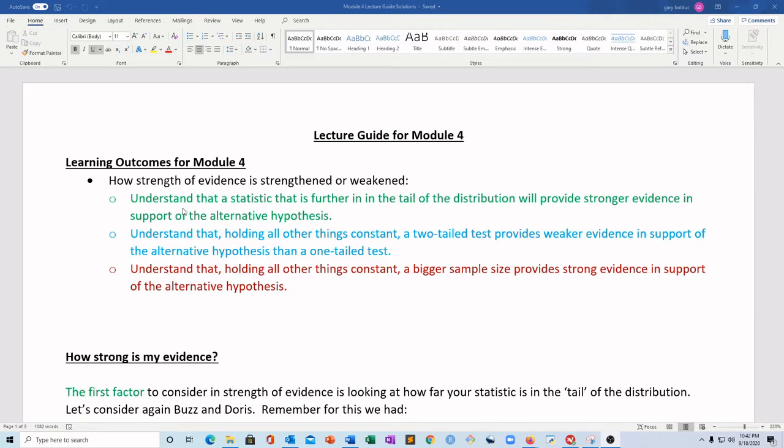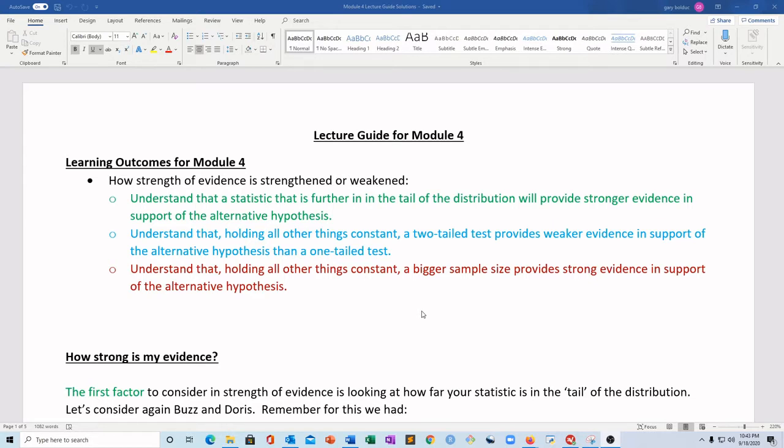And so in this video we're going to look at all 3 parts of this idea and go through an example for each one. And then in a new video we're going to go over the example at the end of this that kind of brings everything together. So, what are we looking at today? Well, we're trying to look at how we can affect the strength of evidence in our problems.